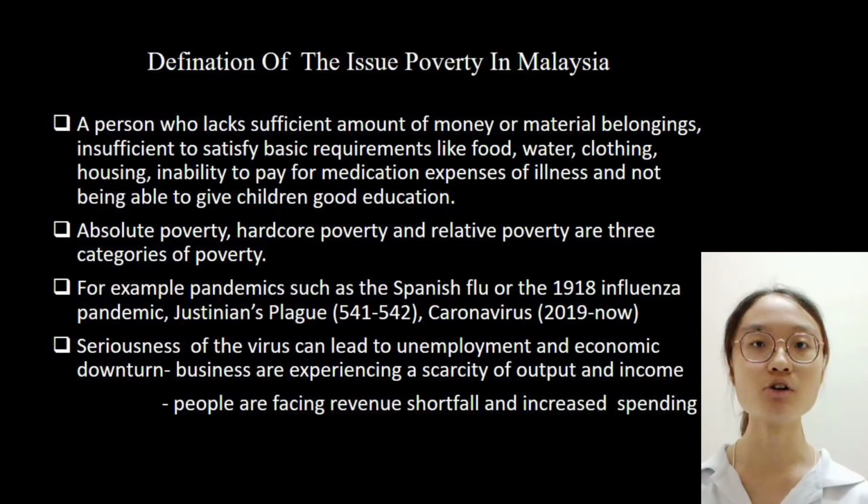This virus not only impacts people's health, at the same time, people also face revenue shortfall. The number of households will change into a lower income group from group T20 to M40 and M40 to B40 because most businesses were forced to shut down due to lack of money to pay salaries to their employees.